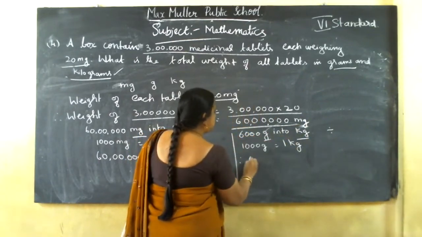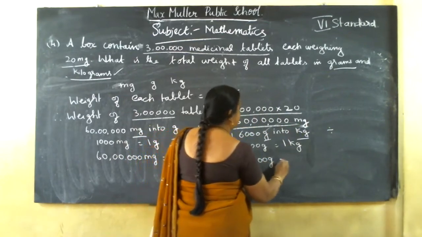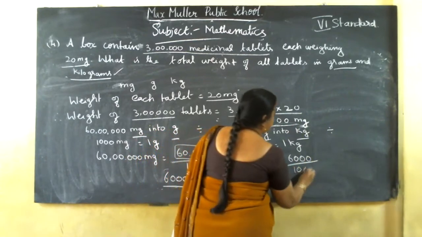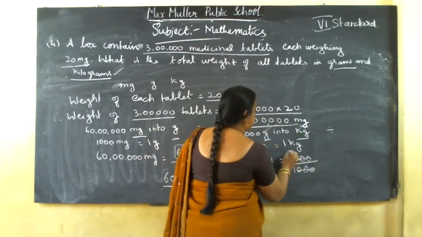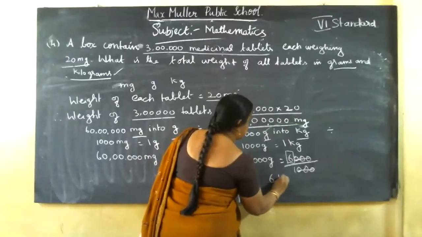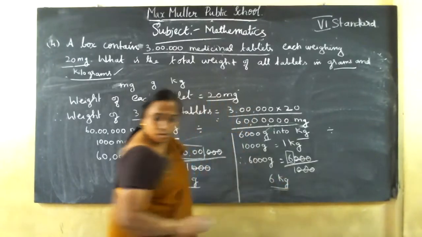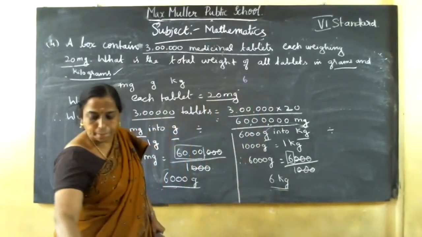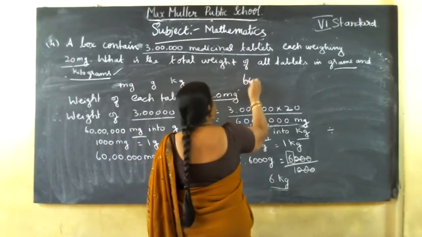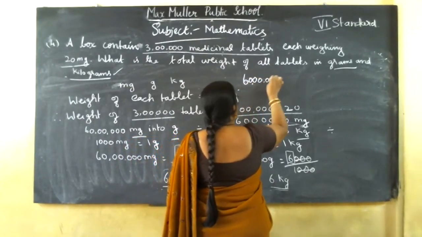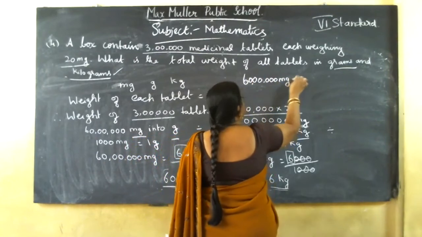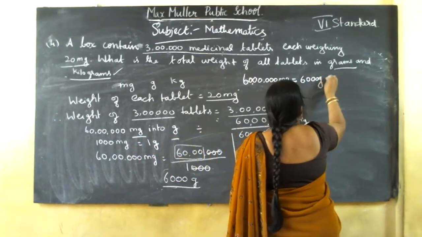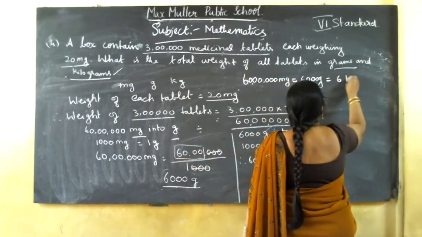Therefore 6000 grams is equal to 6000 divided by 1000. If you divide, 3 zeros cancel. So 6 is the answer, 6 kg. So at last, the final answer is 60 lakh mg is equal to 6000 grams, then 6000 grams is equal to 6 kg.